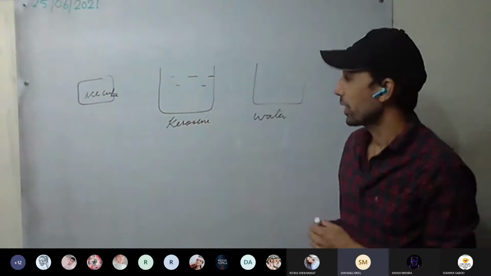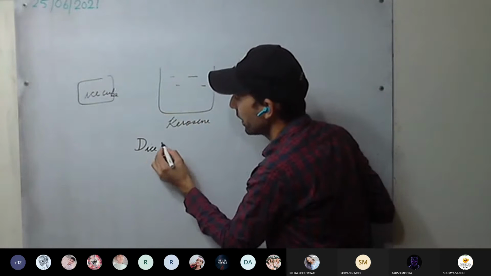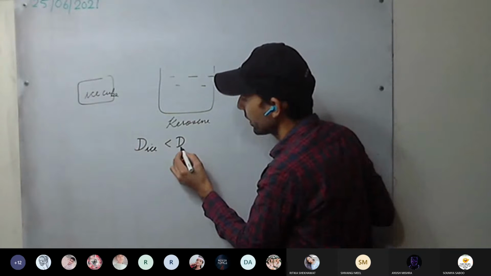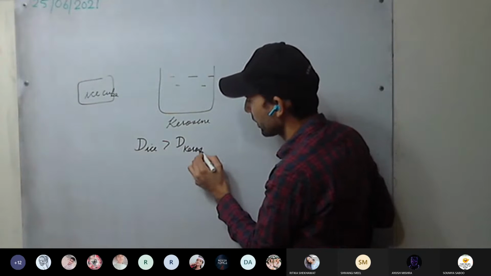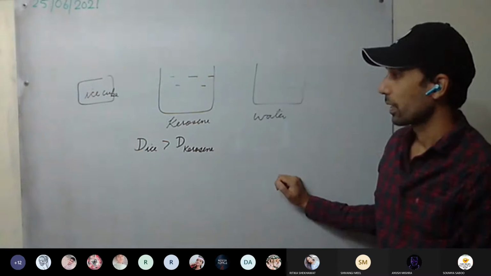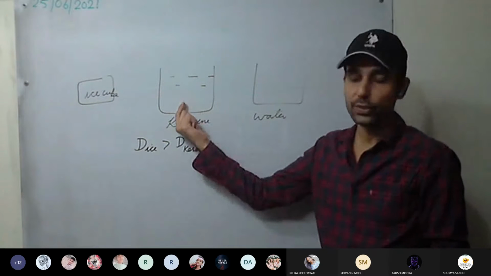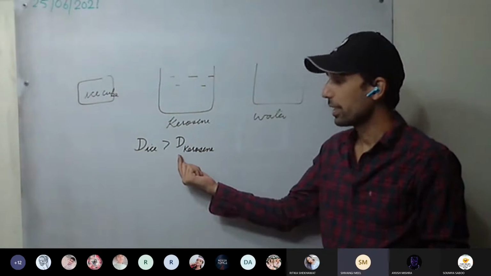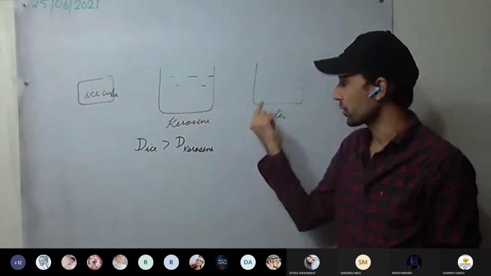Suppose density of ice is greater than density of kerosene. Then the ice cube will sink, because its density is more as compared to kerosene.